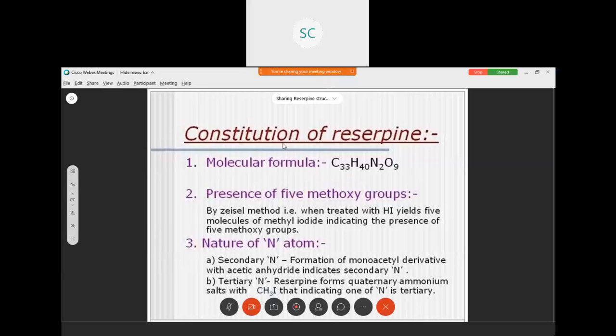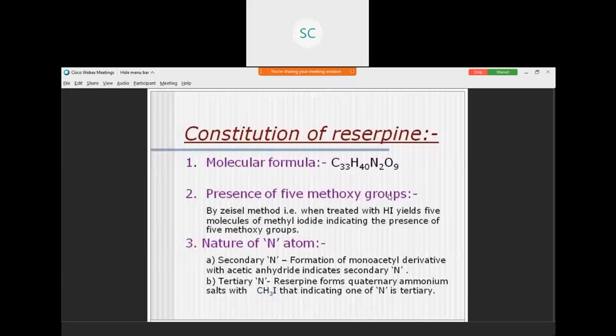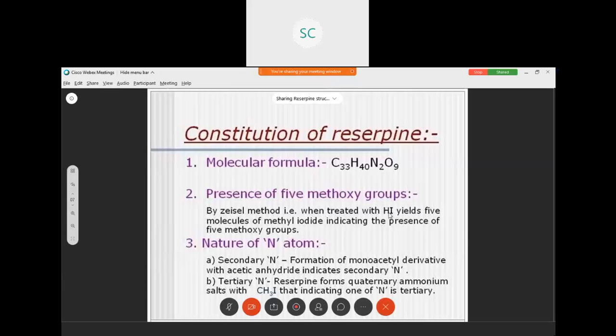Next, presence of methoxy groups. Zeisel method is used to identify the methoxy groups in the given alkaloid. Here, reserpine is treated with hydrogen iodide.